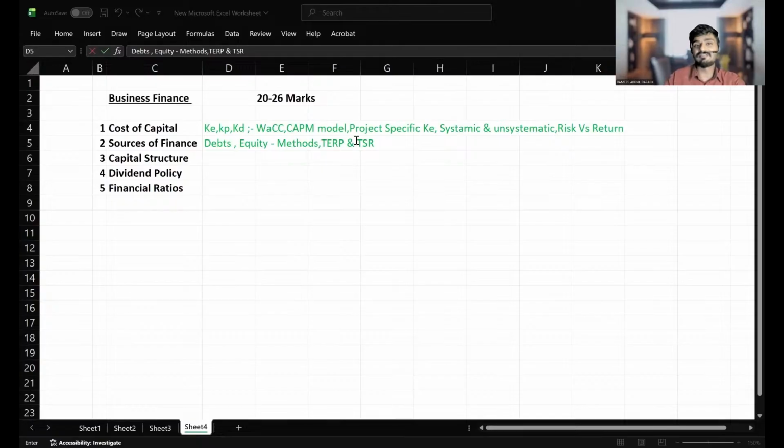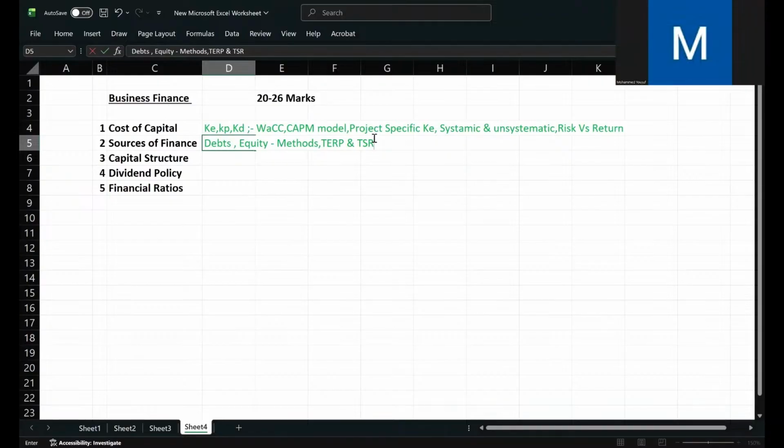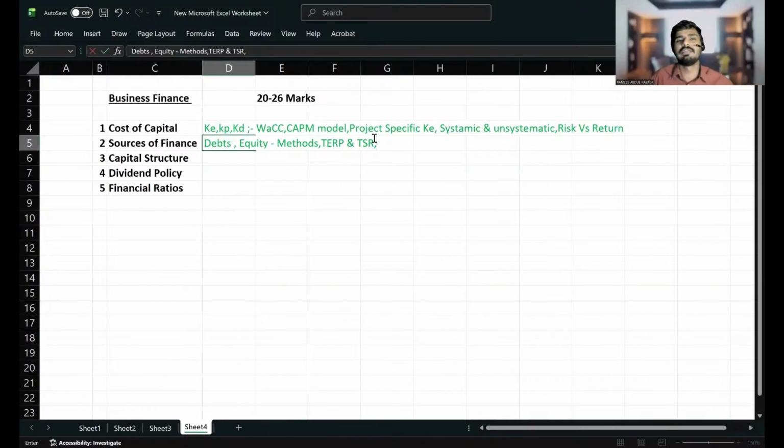So TSR means total shareholders return. What are the returns that a shareholder can expect from a company? Dividend and capital gain. Their share value will increase and they will also get dividend. There is one equation to calculate TSR, so please do learn the equation of TSR and TERP. Both TERP and TSR are highly probable in Session A, so you can expect a question on them.